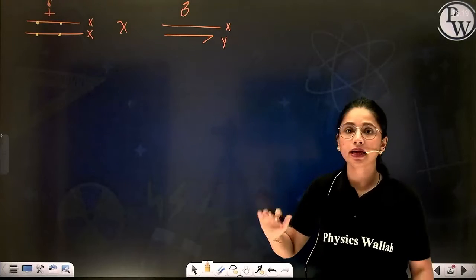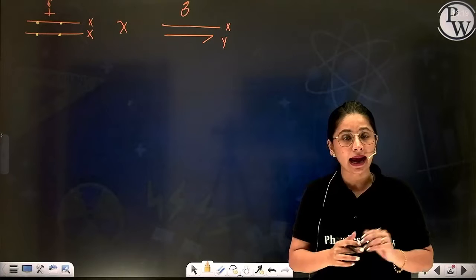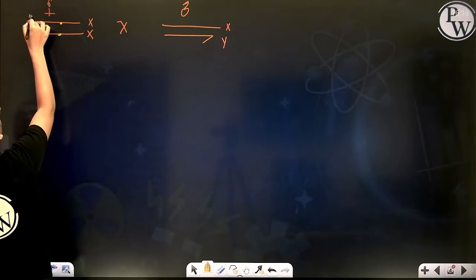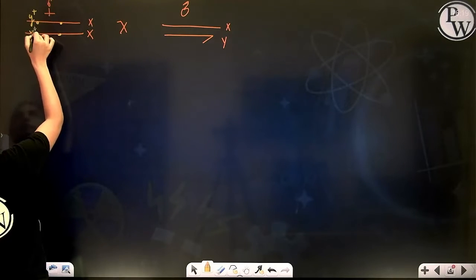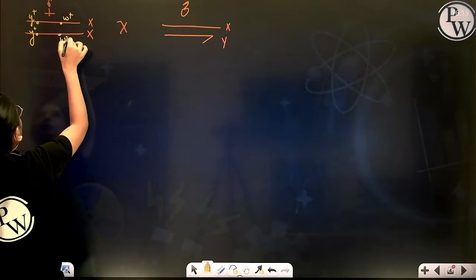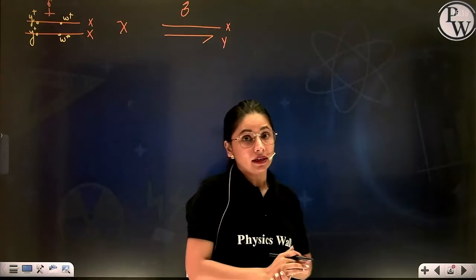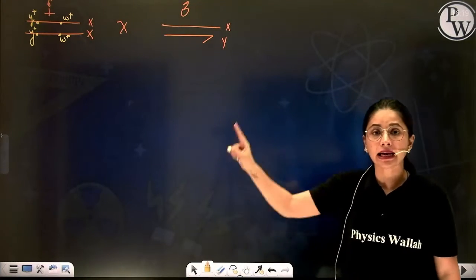Suppose my female is homozygous dominant for the two characters, body color and eye color. So how will I represent it? So these are my parents. This female is homozygous dominant for both body color and eye color.